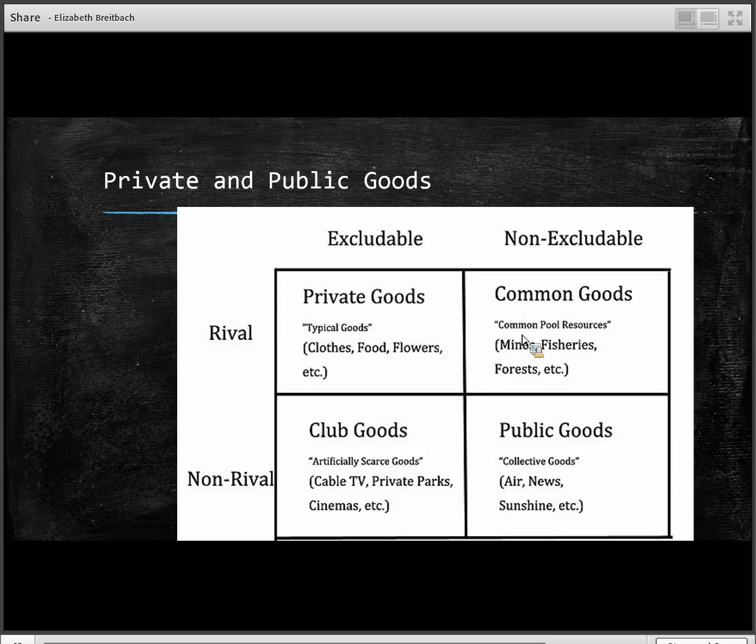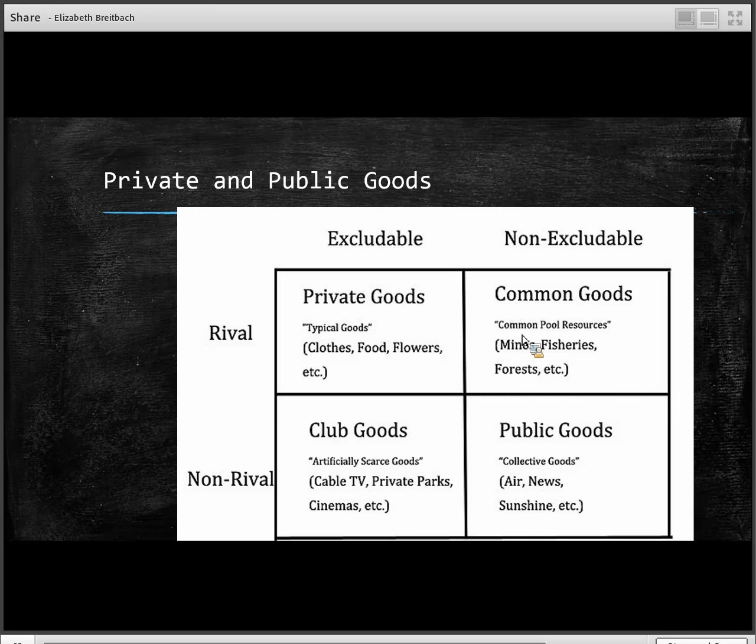Again, another example is national defense, and this is a great example of a public good. It's non-excludable. If you don't pay your taxes one year, the government can't just put a bubble over the rest of the United States, leave you out of the bubble, and say, well, you didn't pay, so I'm not going to protect you. There's no way to stop people who don't pay from consuming the good.